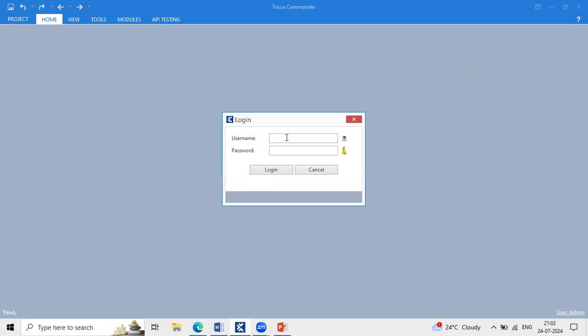Then you can enter your user ID and password. I'm just giving my user ID, Anusha. Click on enter.